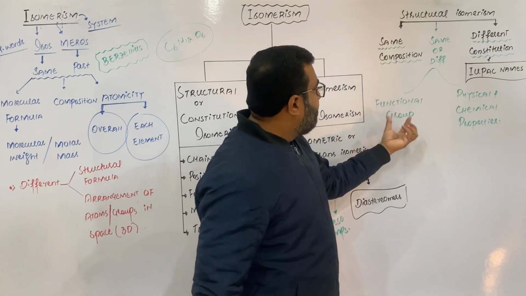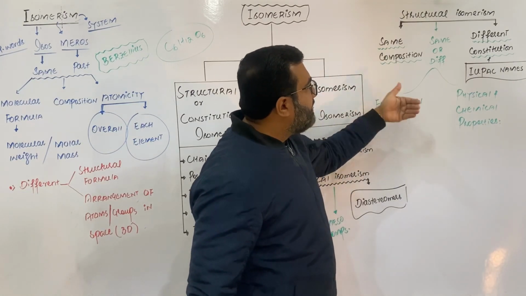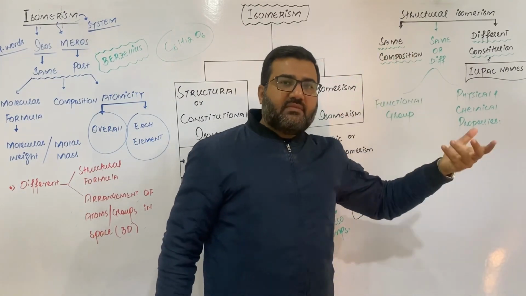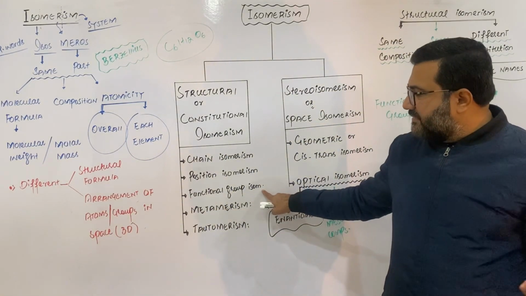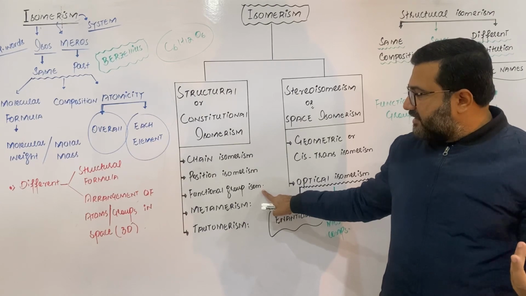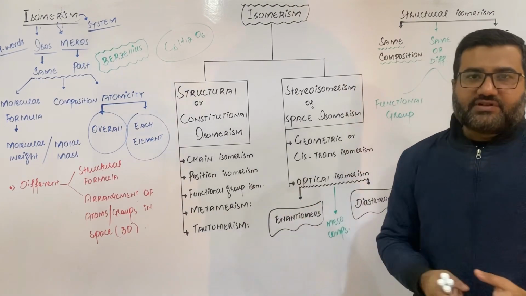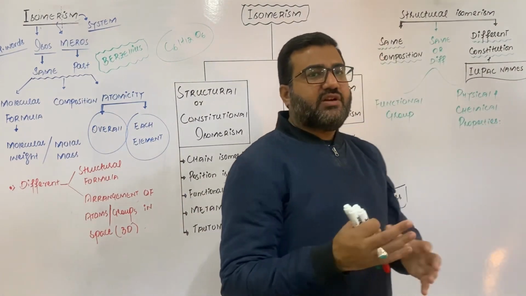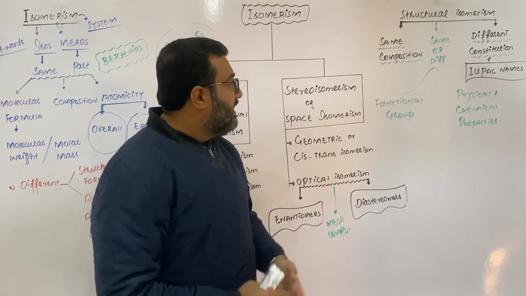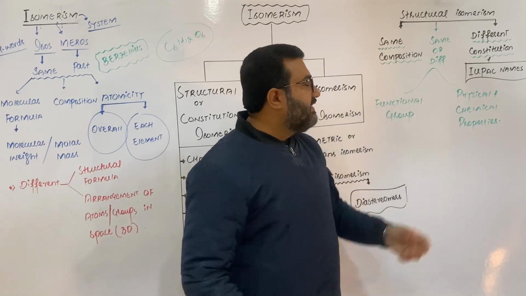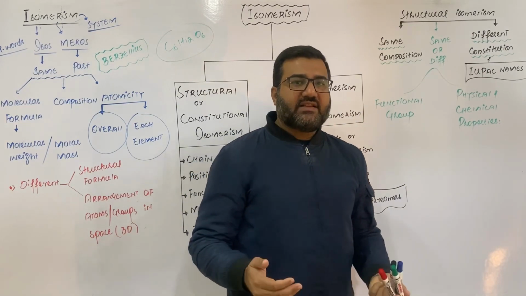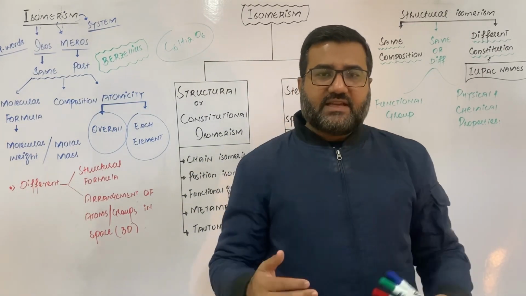Now, the functional group in structural isomers may be the same or may be different. In functional group isomerism, the functional groups are different, but in positional isomerism, the functional groups are the same. Depending upon whether the functional groups are the same or different, their physical and chemical properties may likewise be different or the same.